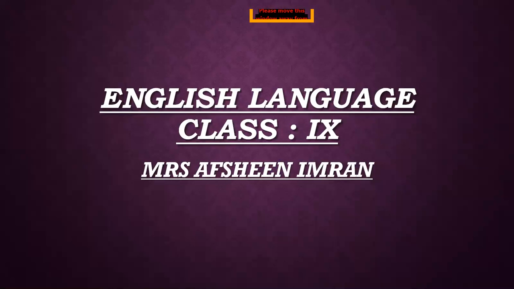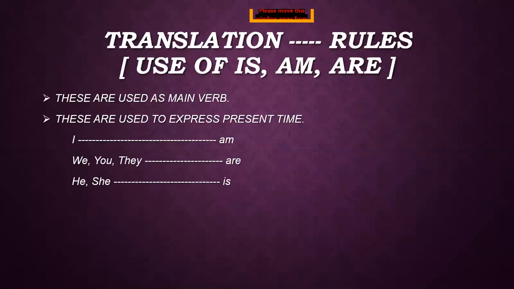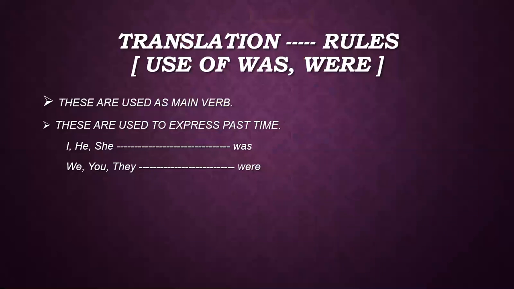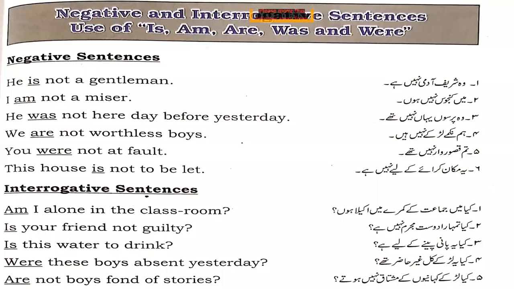So we are doing translation. You know that in lecture number 58 we were discussing translation part 2, and we have already discussed the rules for using is, am, are, which represent the present time, and was and were, which represent the past time. I have given you some examples of how these are translated. We were discussing negative and interrogative sentences.